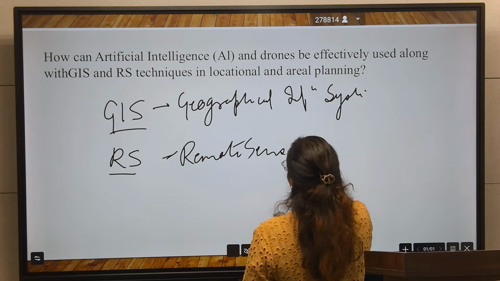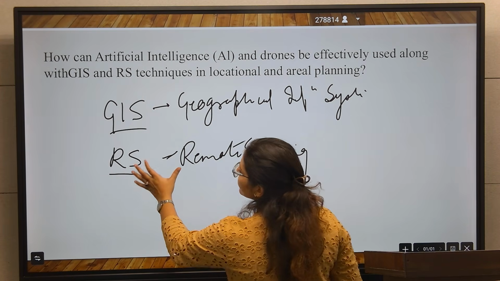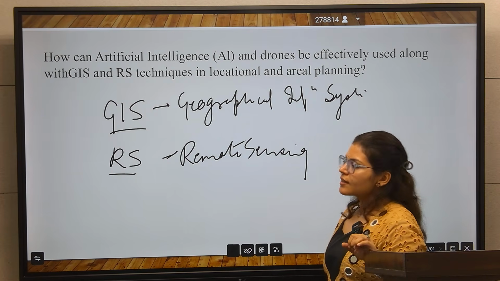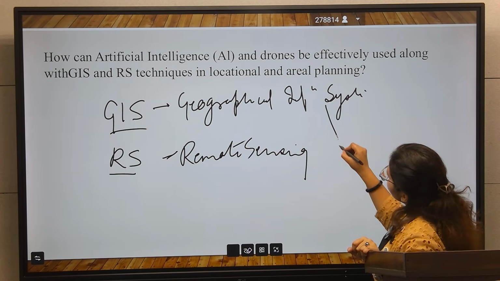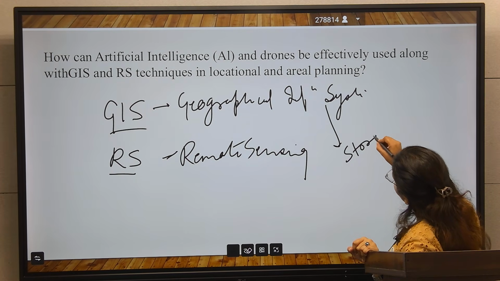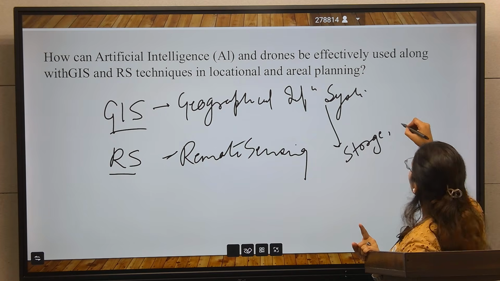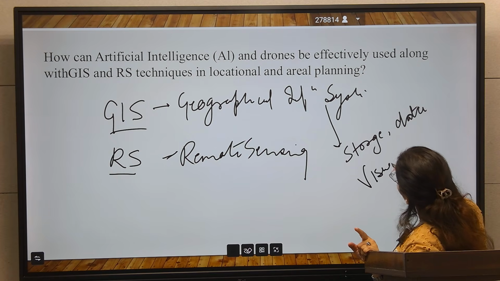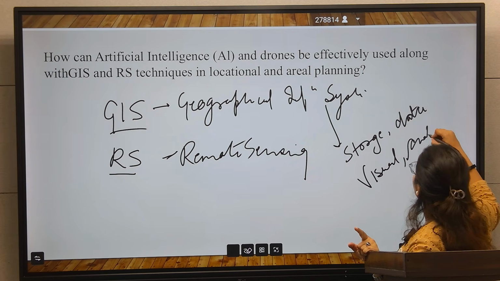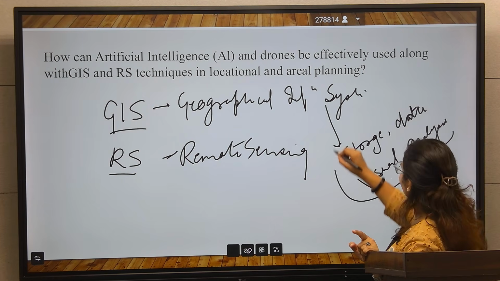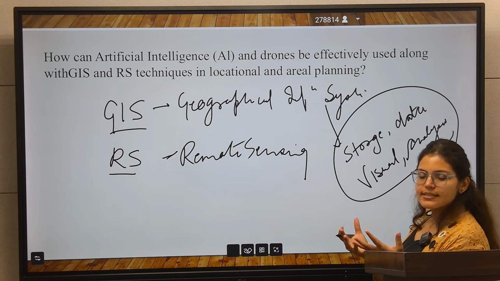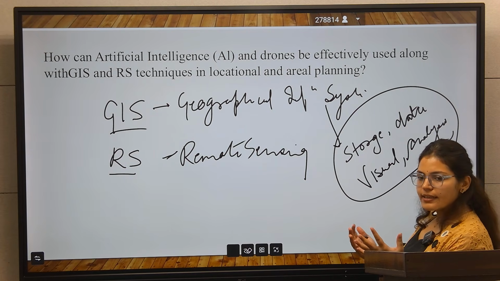This we are currently using. GIS, the geographical information system, stores the data, collects the data, visualizes the data, and analyzes the data. It works on this line.